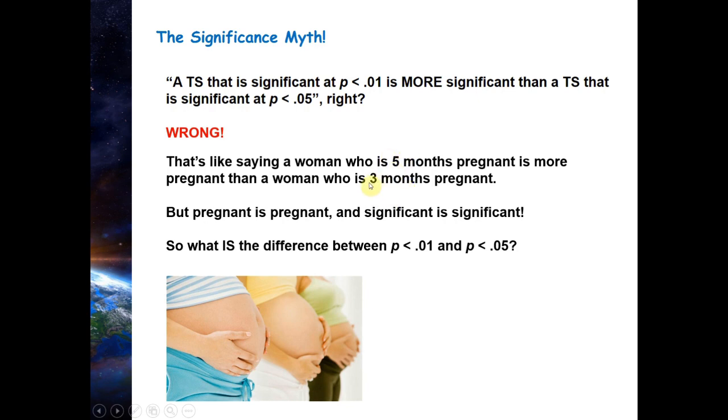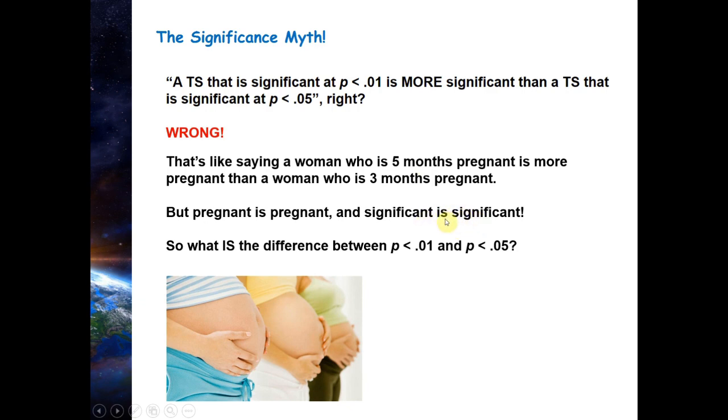Now, there's a difference between 3 and 5 months. Here you're further along. Your gestational period is further. Your tummy is bigger. The baby's bigger. You weigh more. There are lots of differences between a 5-month pregnant woman and a 3-month pregnant woman. But they are equally pregnant because pregnant is pregnant. Same thing. Significant is significant.